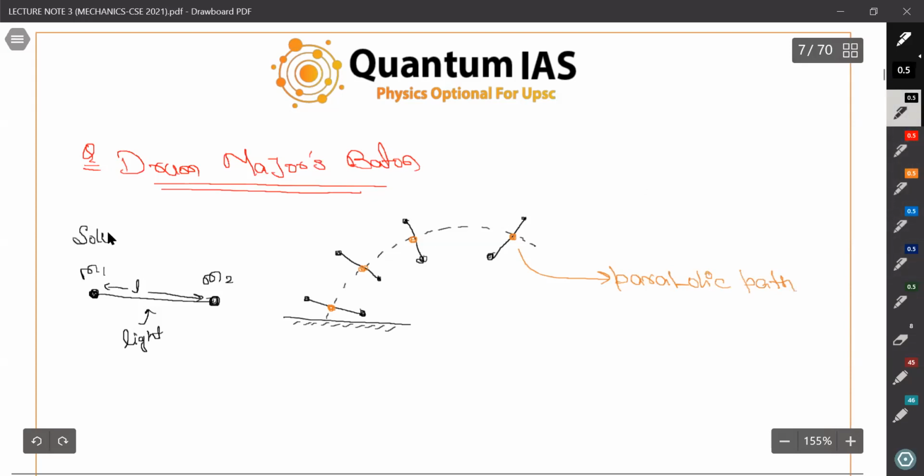I'm not writing the question here. Okay. We have to find its center of mass and its equations of motion.